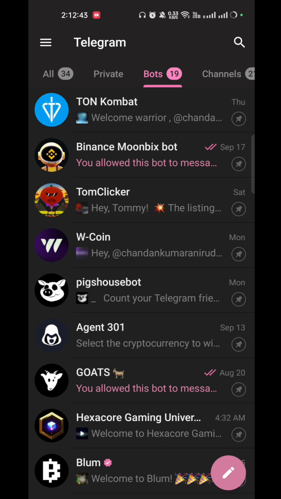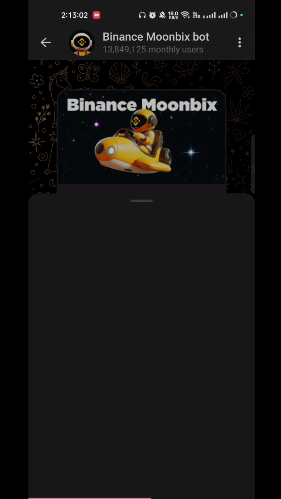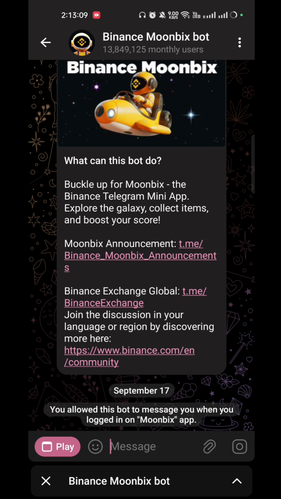We will talk today about the Binance project in Telegram, Moonbix. This is the interface of the bot in Telegram. You can play from the play button, or if you are not getting the play button, then you can click this Moonbix app. Okay, these two are the same.